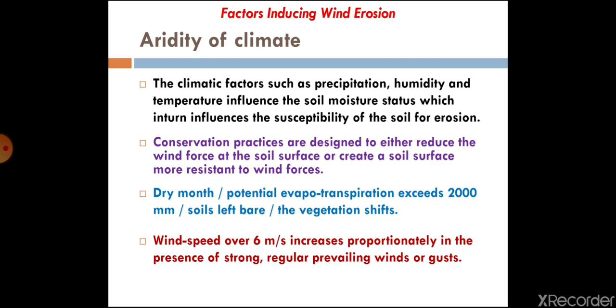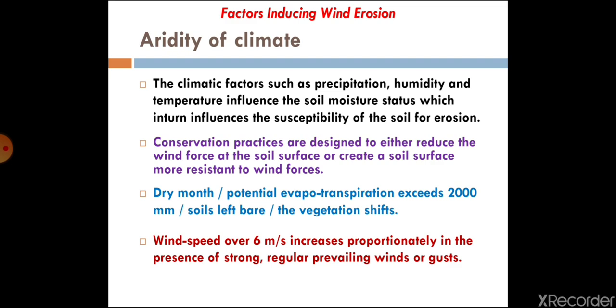For example, if rainfall is continuous and in a high rainfall area, soil moisture tends to be higher. So in such cases very little wind erosion takes place, or there is very little chance of wind erosion.